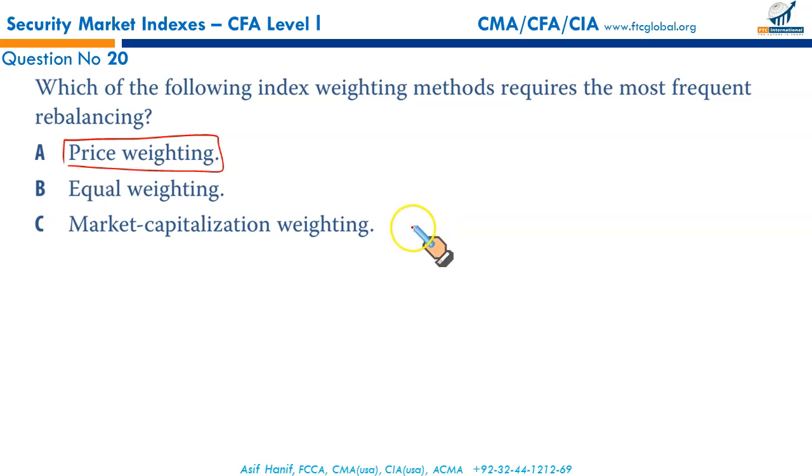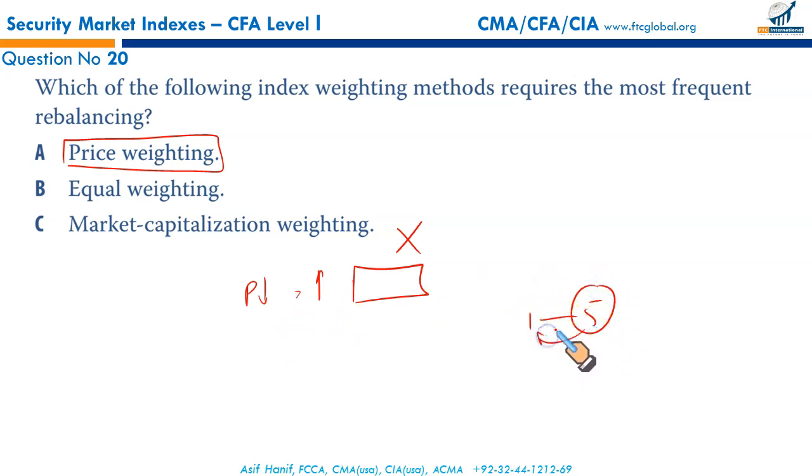Market capitalization does not require any rebalancing, because if there is a stock split, the price of the stock will go down, but the number of shares will go up, so the total market cap stays the same. Even if there is a reverse split, when smaller denominated stocks are combined to form a larger stock, for example maybe 1 for 5, the price would go up, but the number of shares will go down, and total market cap stays the same.